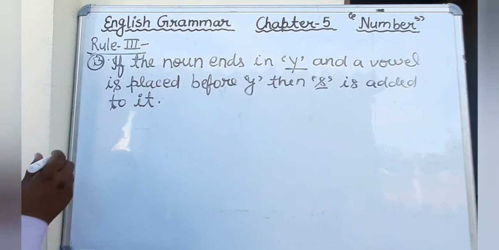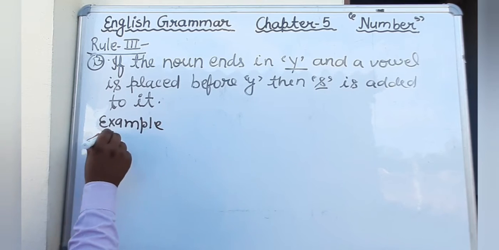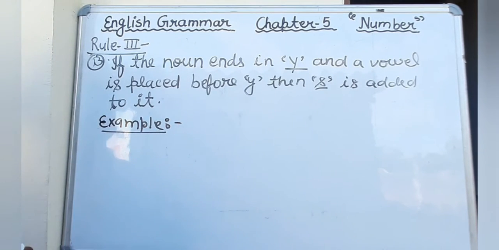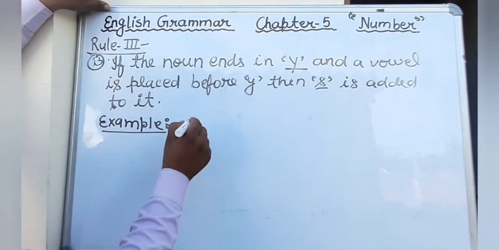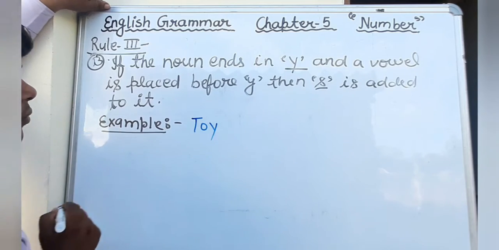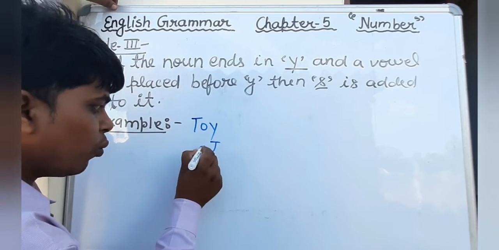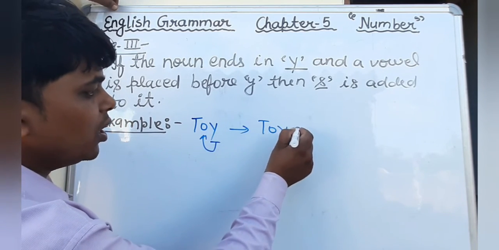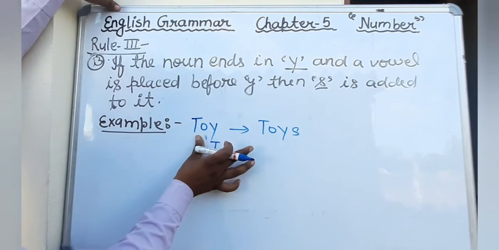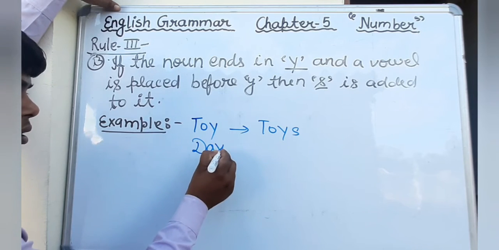Example, just write down the example. Just see, toy, T-O-Y. It ends with Y, and just before Y there is what? There is a vowel. Therefore, we will add here only S to make plural. The same way there is day, D-A-Y.